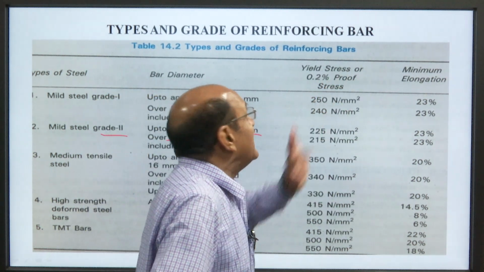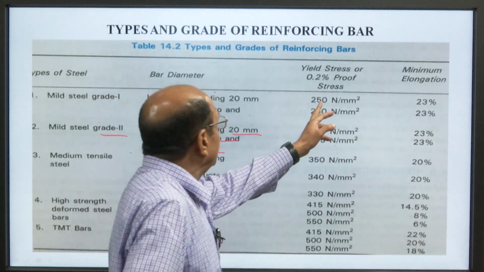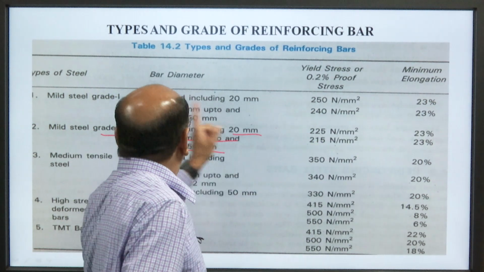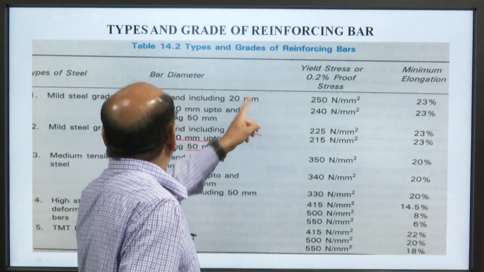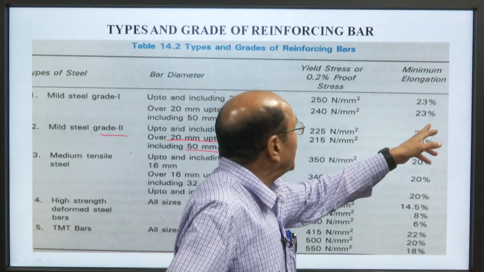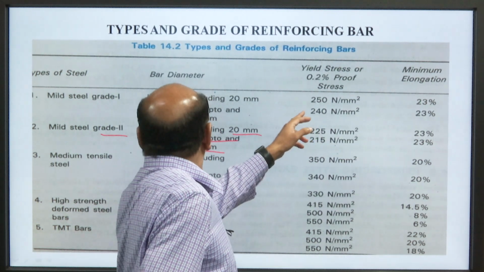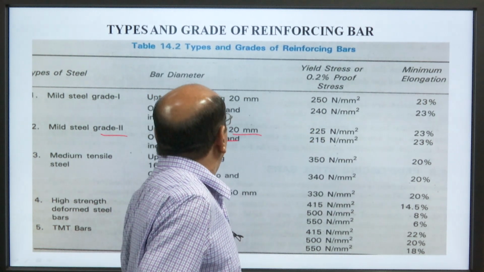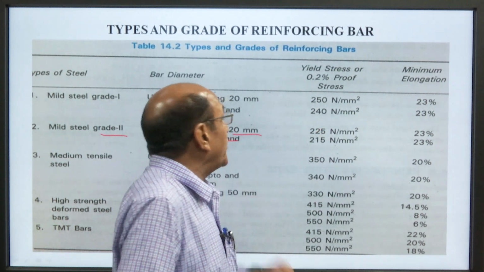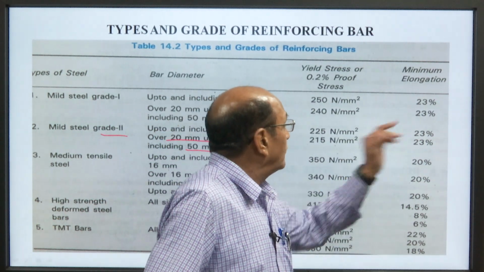this is the yield stress or 0.2% proof stress. See, this is 250 Newton per millimeter square for up to 20 mm dia, and the minimum elongation is 23%, whereas for over 20 mm and up to and including 50 mm, that is 240 Newton per millimeter square, and the minimum elongation is 23%.